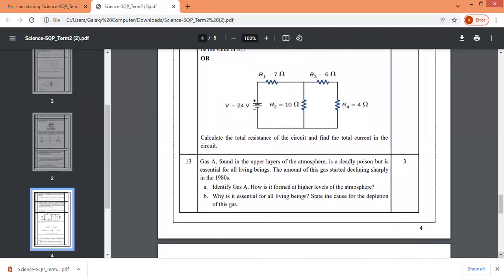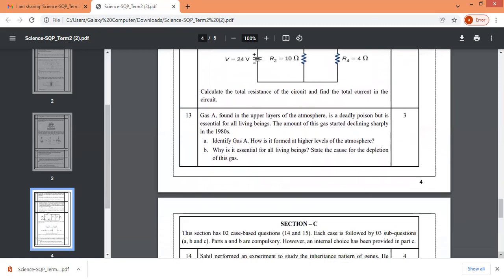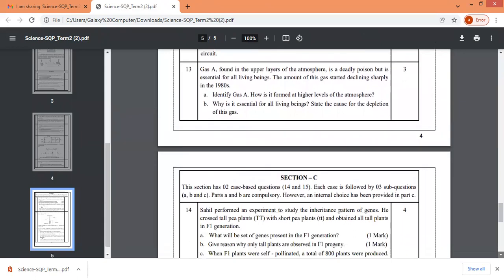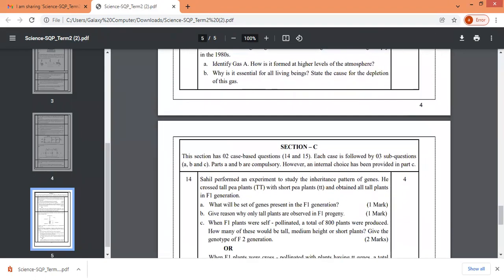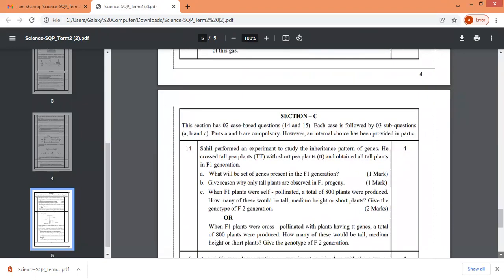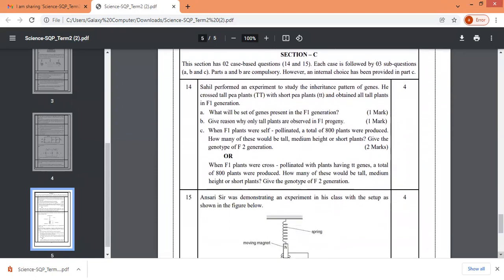The 13th again is about gases found in the upper layers of the atmosphere, one deadly poison, yet essential for all living beings, the amount of this gas started declining sharply in the 1980s. Atmosphere, biology. Again, we come to section C, which is 4 marks case-based questions. Only 2 questions you have over here.